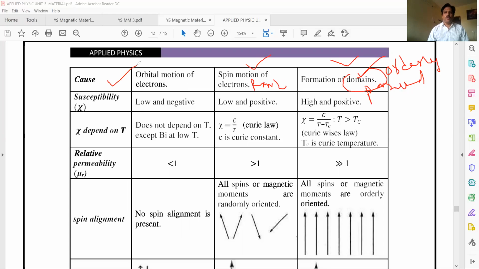I'm talking about the cause. In paramagnetic materials the cause is the random alignment of spins. In ferromagnetic materials the magnetism is caused by the formation of domains. In each domain, all the spins are parallel and orderly.